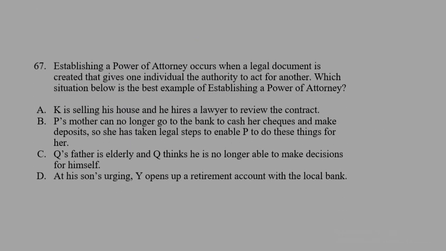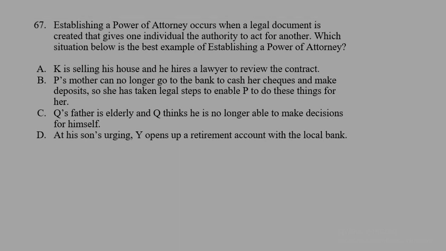Now let's move on to the next question. Here you can see we have question number 67. Question 67 says establishing a power of attorney occurs when a legal document is created that gives one individual the authority to act for another.